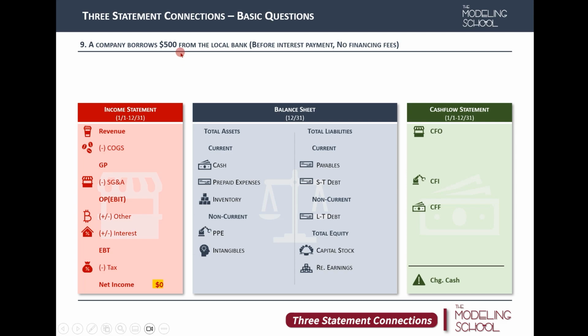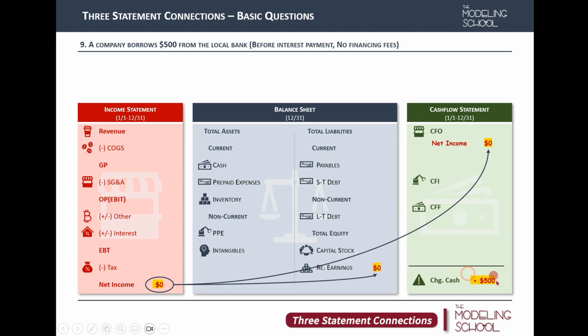We're simply borrowing money. Even if you repay the bank $500, it's not a transaction recorded in the income statement. So net income is going to be zero, and we're going to start from zero net income. However, in the end, if you think about it, a $500 borrowing from the bank is going to end in a $500 cash inflow. We have $500 more of cash in our hands.